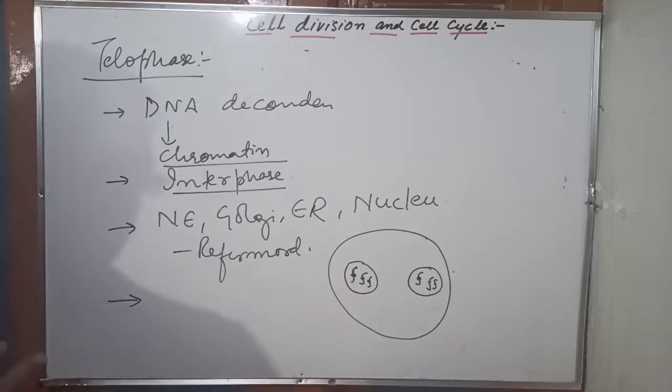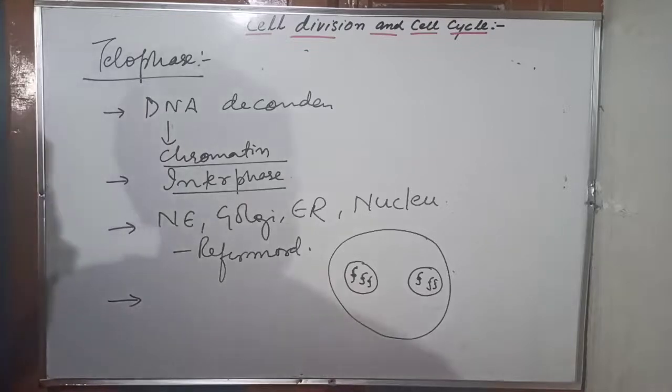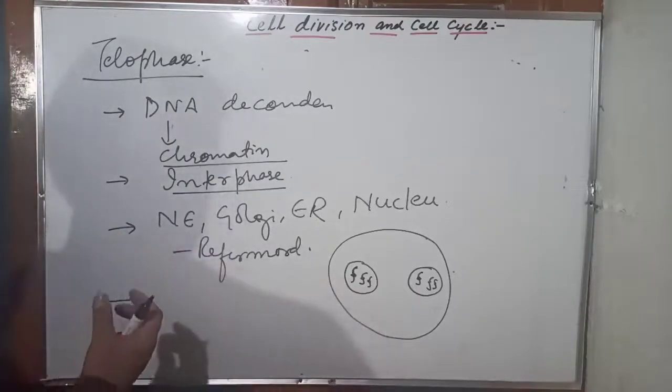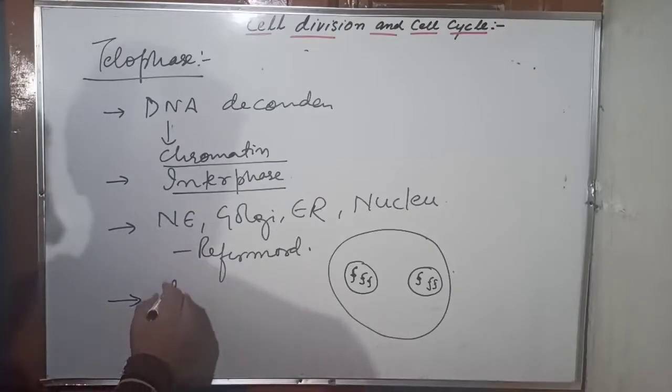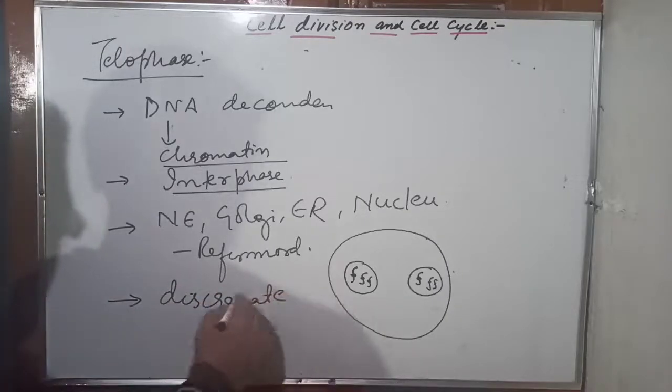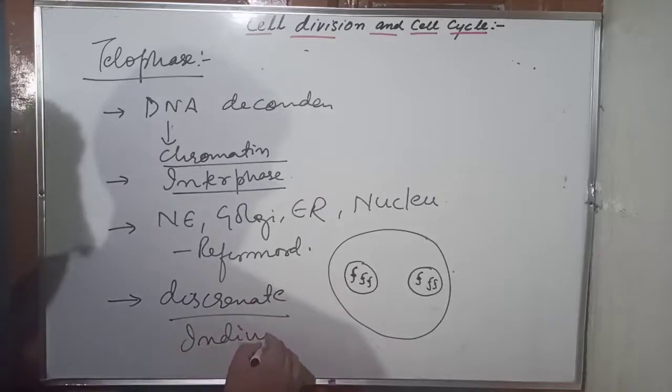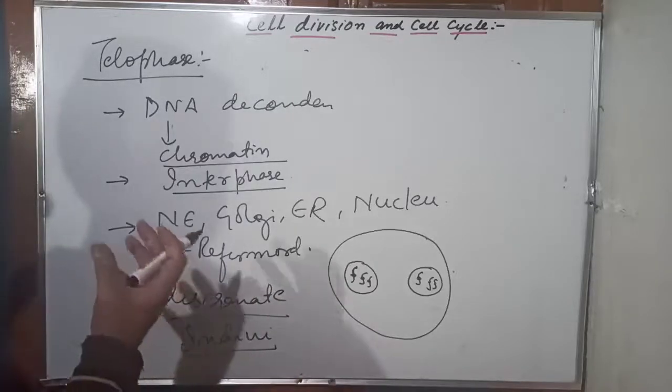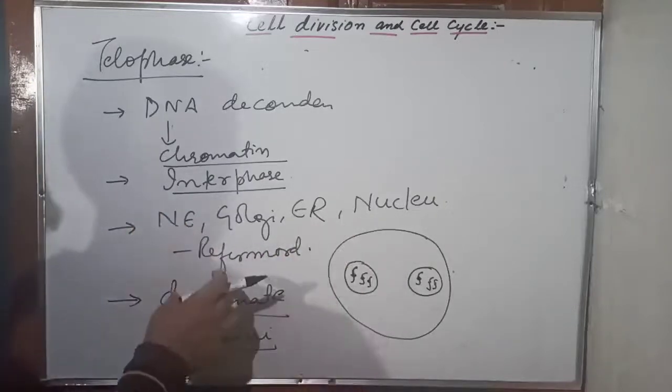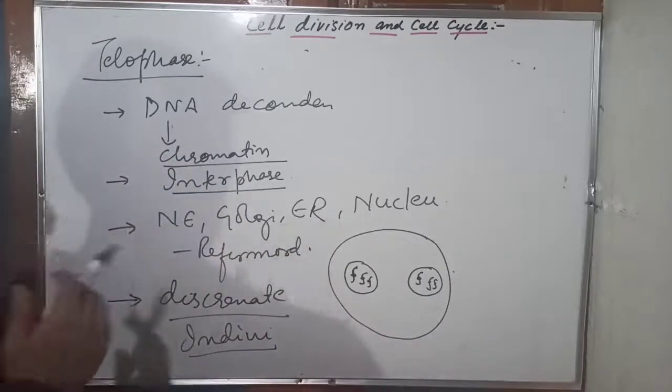Number 1 point, two things are here. Chromatin formation takes place, DNA decondensation occurs, uncoiling occurs, this condensation is removed, it becomes loose, relatively less coiled, and due to which it becomes thin, fully extended, and disappears from under the microscope. And this is the reason that the individuality and discrete nature of the chromosome is lost. So we can write here: discrete nature or individuality of the chromosome is lost because they tend to be collected in mass at the poles, plus the chromatin formation takes place due to decondensation and uncoiling.